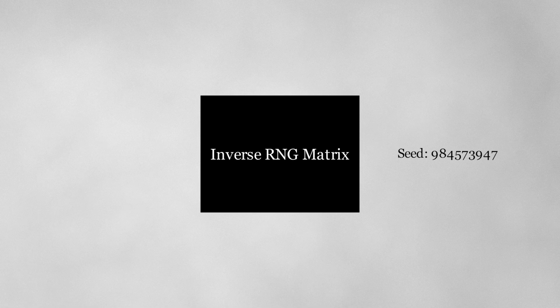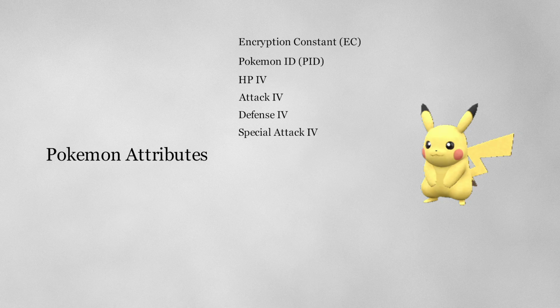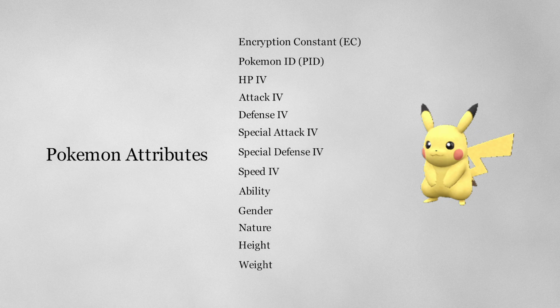So which of these should we use to do this? Let's look again at the data that is generated for each Pokemon. Starting with the Pokemon seed, the game generates an encryption constant, a Pokemon ID, 6 individual values for its stats, an ability, a gender, a nature, and a height and a weight. Since the player cannot see the encryption constant or the Pokemon ID in-game, there's no way for us to use those values. But we can figure out the rest of the values to varying degrees of accuracy.